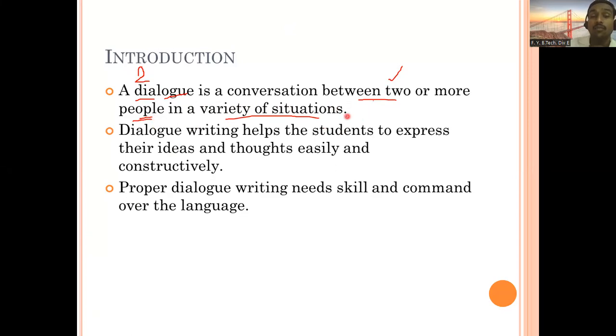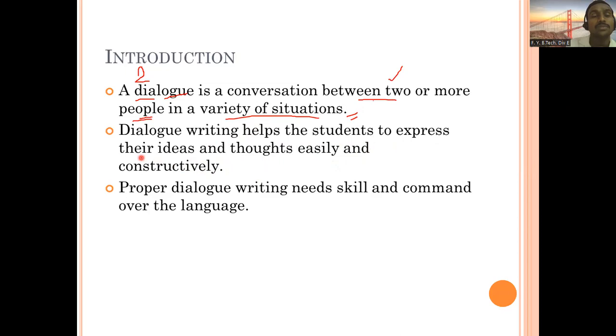And that is again in a variety of situations. I just told you that in our day-to-day life, we come across a number of situations. They can be with our family members, with our teachers, in offices. You go into the market, you go somewhere, you want to do something for some reason, a number of things are there. So there are a variety of situations that you come across and you are having dialogue with them, you are having conversation with them. So dialogue writing helps the students to express their ideas and thoughts easily and constructively.